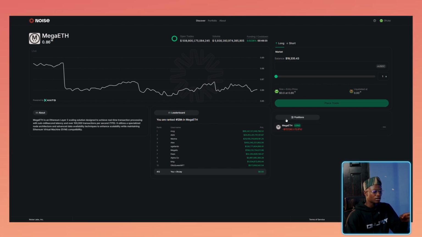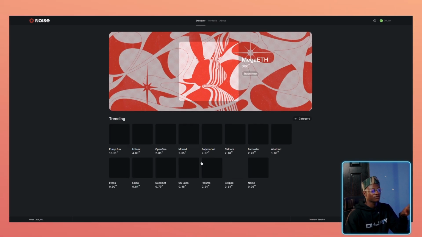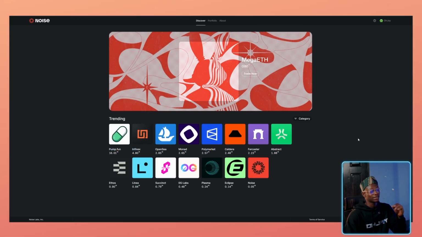So this is where your positions will be showing. When you click on an asset, your positions would show there when you are on this particular page. If you're outside of this page, say you are on the discover page, you can't view your positions. I think that is actually not good, because I want to be able to view my positions. I think there should be a tab for positions, or maybe that's what is going to be coming out when we're going to be able to click on portfolio.